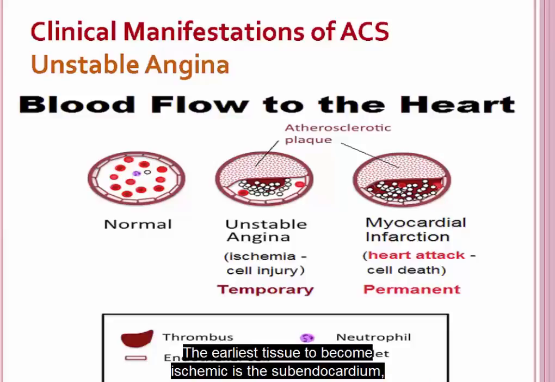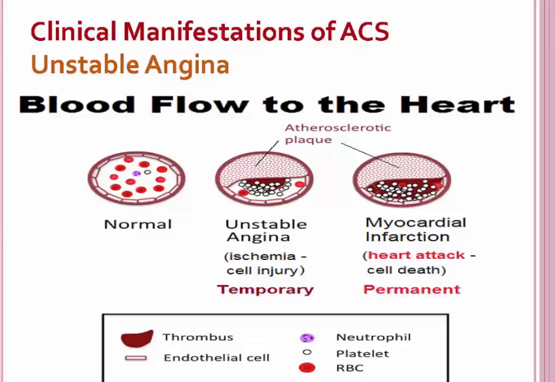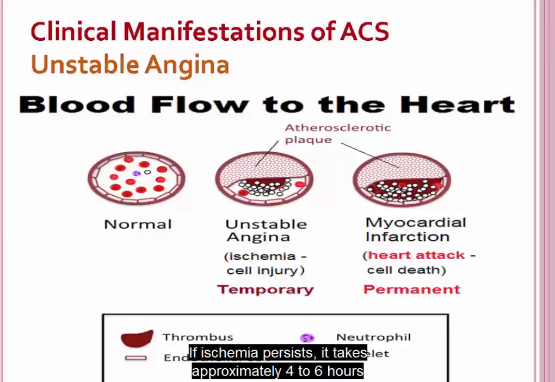The earliest tissue to become ischemic is the subendocardium, the innermost layer of tissue in the cardiac muscle. If ischemia persists, it takes approximately 4 to 6 hours for the entire thickness of the muscle to become necrosed. If the thrombus is not completely blocking the artery, the time to complete necrosis may be as long as 12 hours. Contractile function of the heart stops in the necrotic areas. The degree of altered function depends on the area of the heart involved and the size of the infarction.